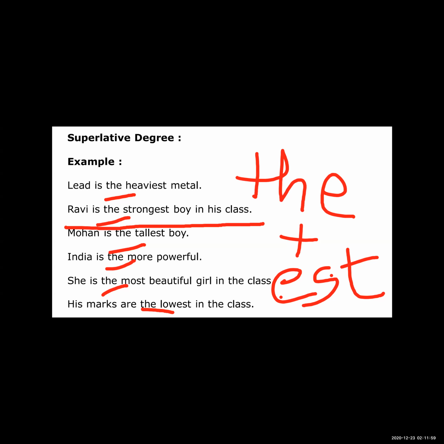Now see the first example, lead is the heaviest metal. So here there is a hidden comparison of lead with the other metals. Okay, here there is a hidden comparison between lead and other metals. That's why you can identify the superlative degree with the article the and the est form. Means from this you can find out the superlative degree is there, and there is a hidden comparison between lead and other metals. So lead is the heaviest metal.